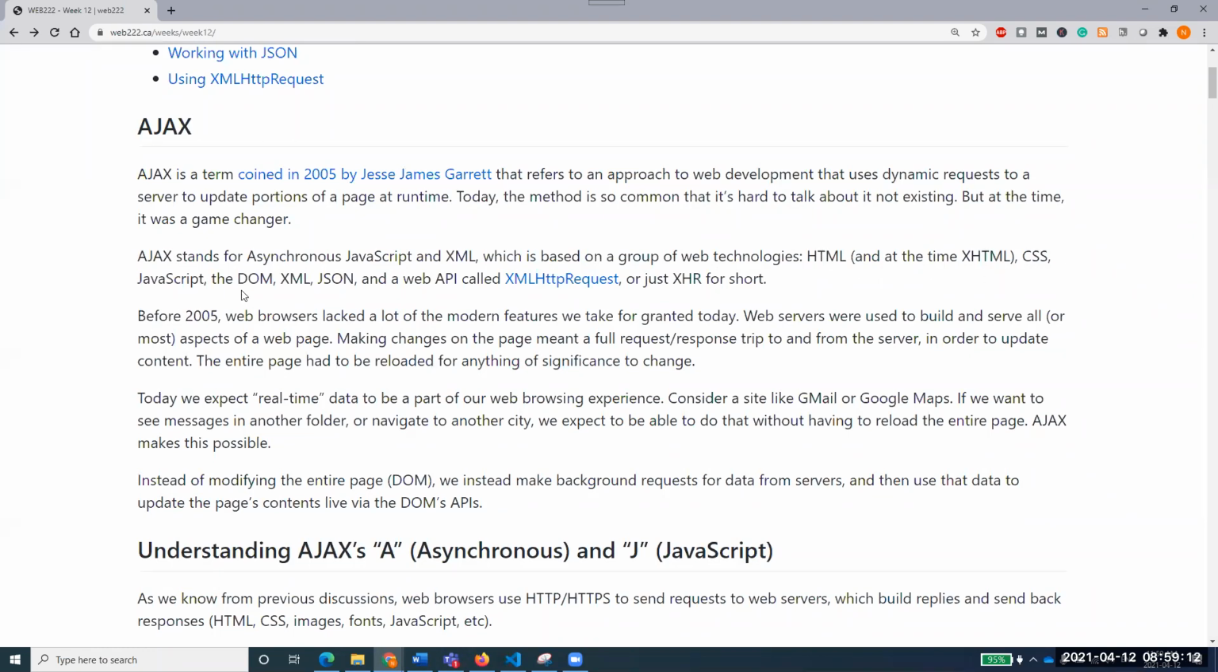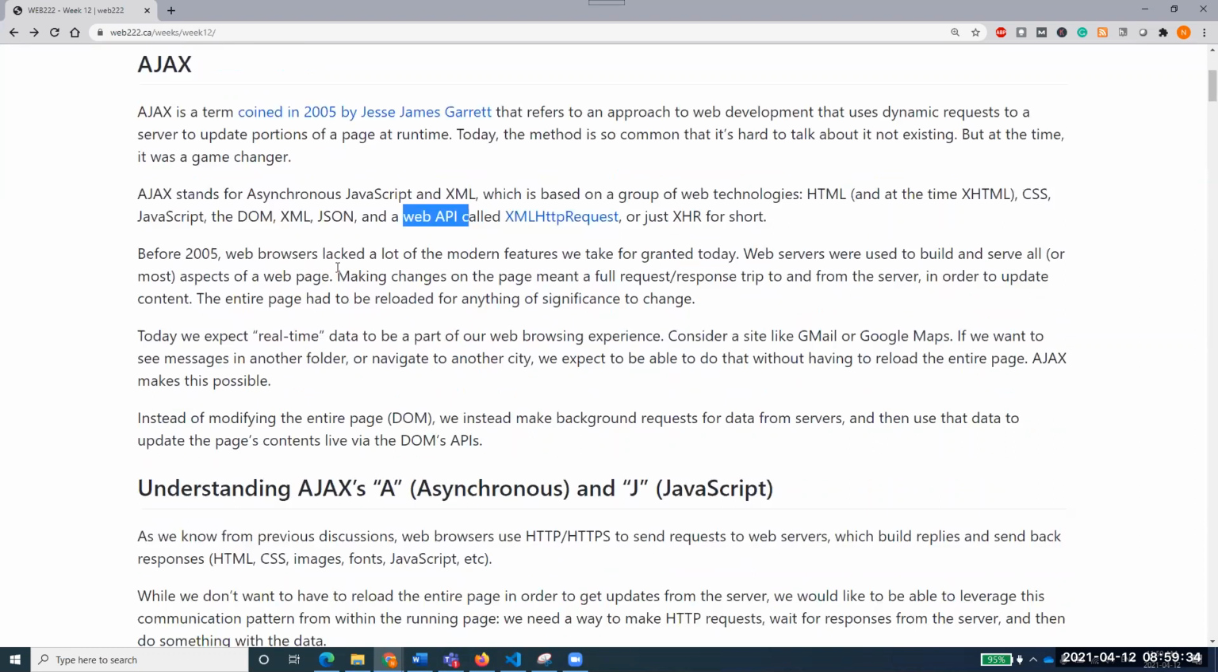CSS, JavaScript, DOM, XML, JSON. I'll talk about JSON, and maybe some of the XML we'll talk about. DOM we know already, and a web API called XMLHttpRequest, which is a very interesting part, which we'll be covering today. It's the short name for XML HTTP request, XHR.